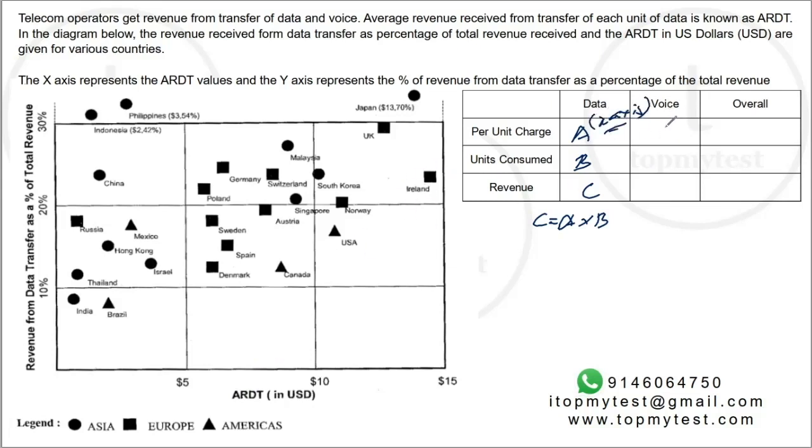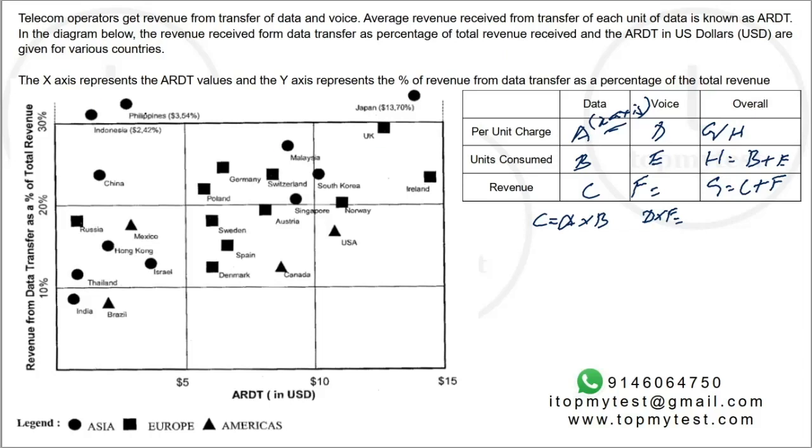Similarly, D into E should be equal to F. Is anything given? No, this is the revenue from voice. Now we know C plus F, so let's call it G. G should be equal to C plus F. B plus E should be equal to H. And G by H should be the overall average unit.